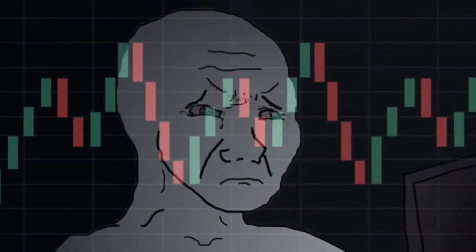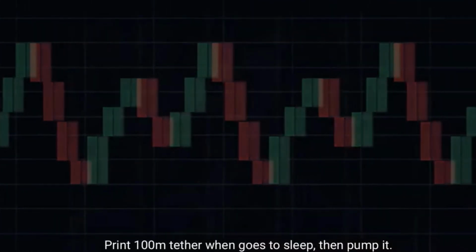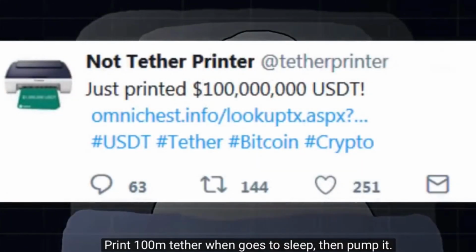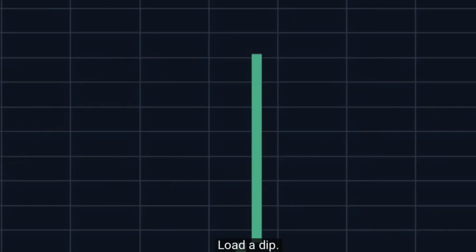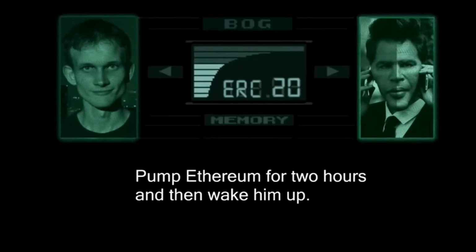Push sideways. Print 100 million Ether when it goes to sleep. Then pump it. Load at it. Sideways until it sleeps, then crash it with the exact same Korea fund. Get Vitalik on the lane. Pump at around 421 and then break him up.